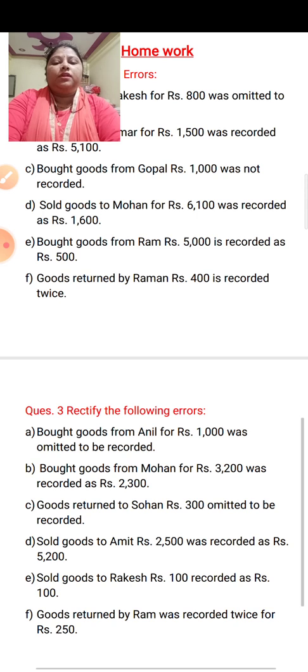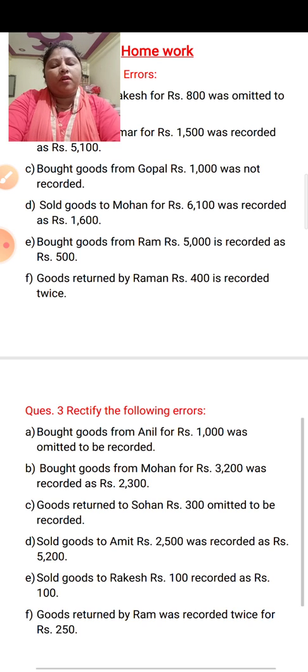In this chapter, do not solve your NCERT book questions now. The NCERT book questions are a mixture of all the types of error, including one-sided error. So you cannot find the questions topic-wise according to what I have taught. So I am giving you sequence-wise questions.